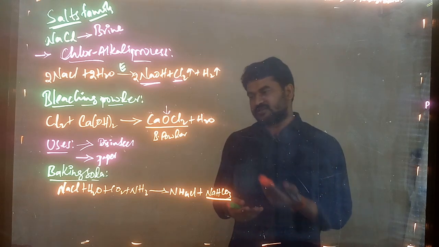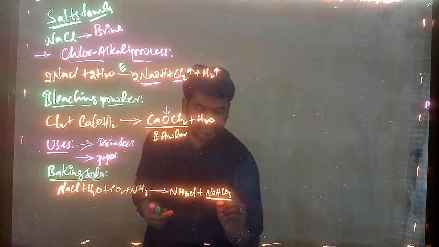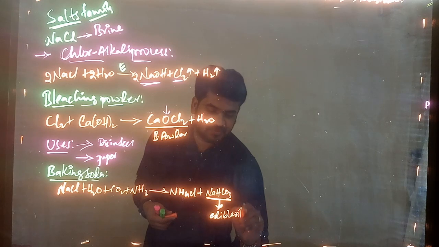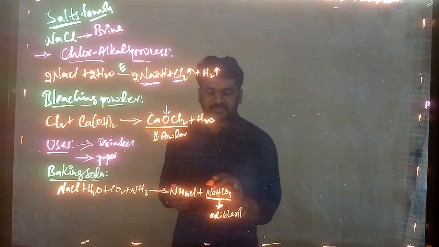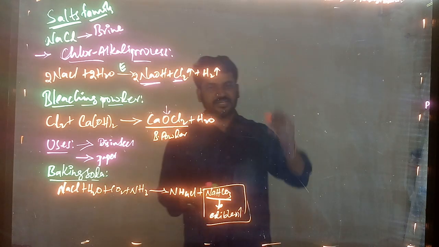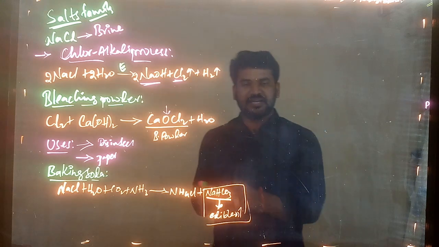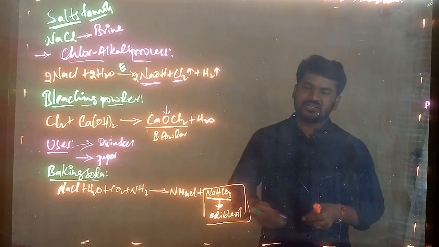The baking powder is nothing but the baking soda only. But this baking soda, if it is added with edible oil, any edible oil, then that mixture we can say as baking powder. The formula will be the same, just the adding of oil, that is dissolving in the oil.